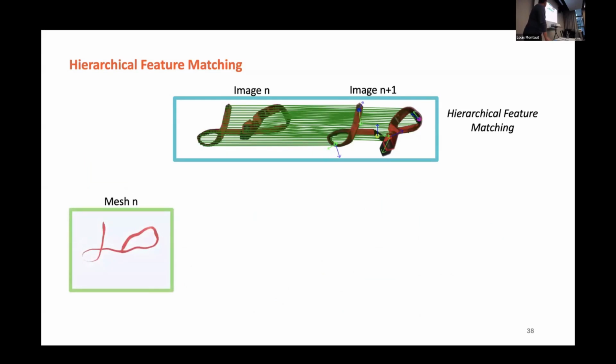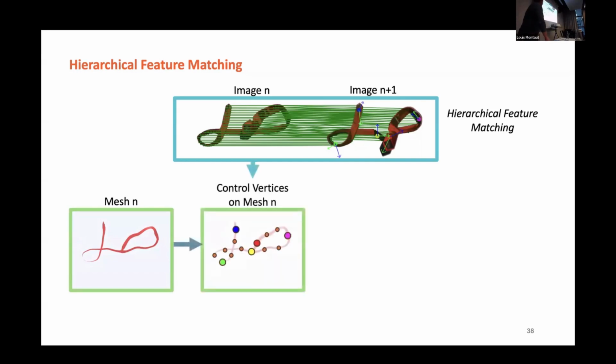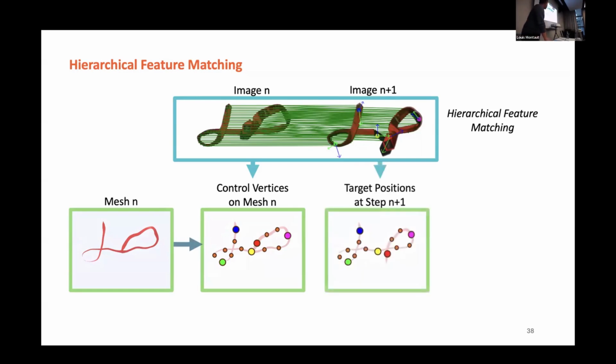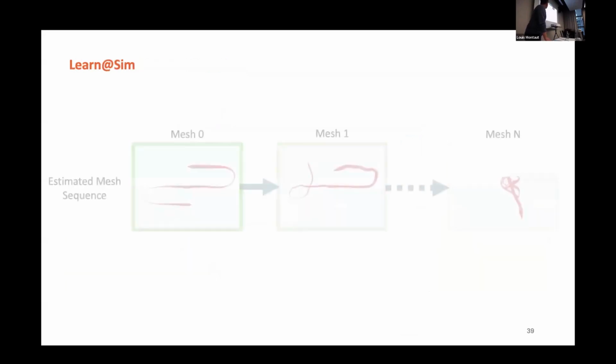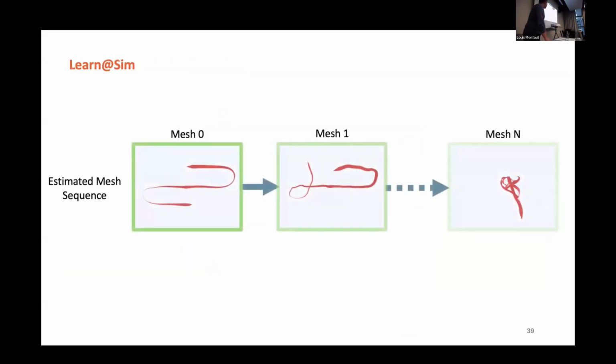And with this, we should be able to use the match information between two frames to guide the simulations. So we're going to have control points that we predefine, and we assume that the mesh on the tie and the simulation and the real world are already aligned. Then we're able to optimize the control points and the meshes to match towards this image, using the differentiable simulation. That will be the general pipeline. And also there will be learning from simulations. We're going to reconstruct the ties in the simulation.